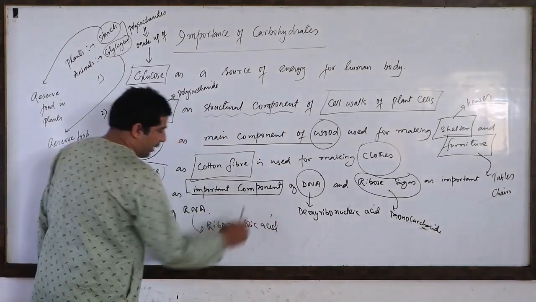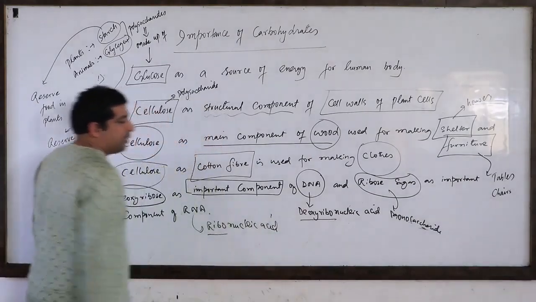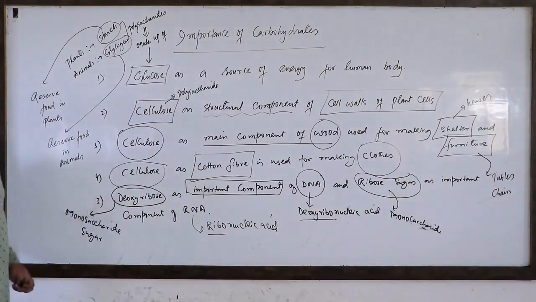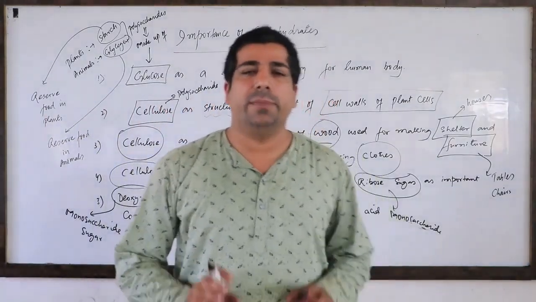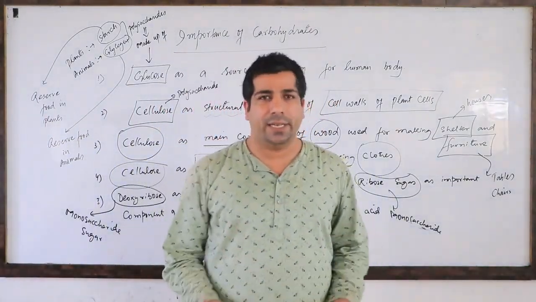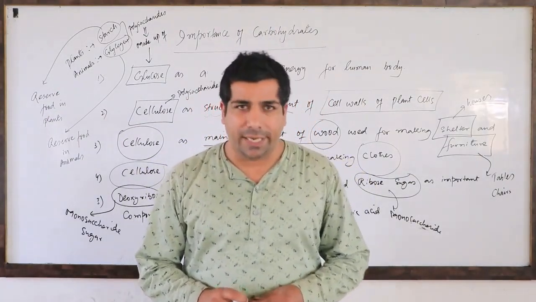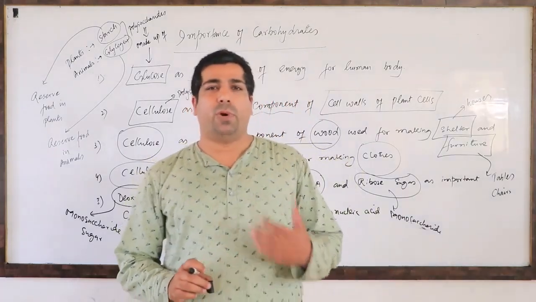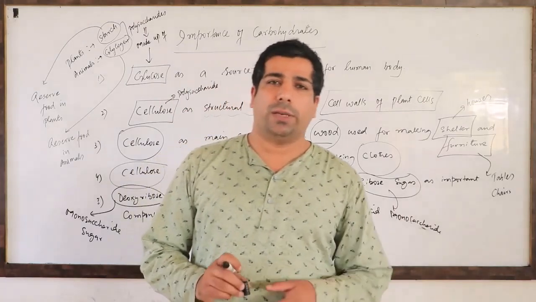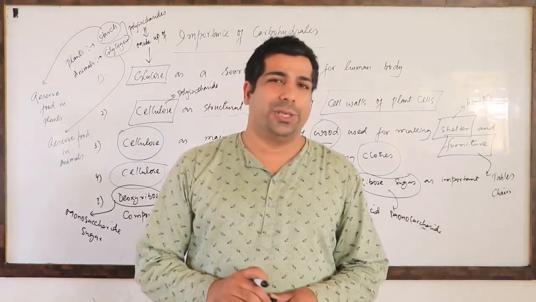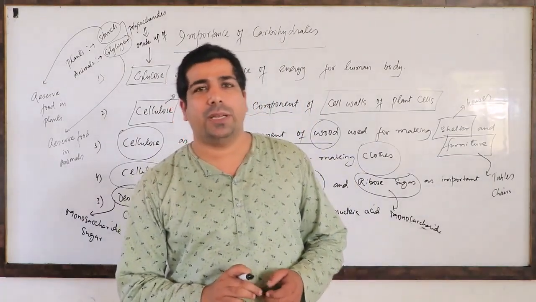Stands for ribonucleic acid. This ribo means ribose, and here deoxyribo means deoxyribose. So deoxyribose sugar, once again I will tell you, is an important constituent of DNA, and ribose sugar is an important constituent of RNA. Okay. Now what is the point? Deoxyribose sugar and ribose sugar both are basically monosaccharide sugars. Correct? I hope everybody among you has understood this particular thing.